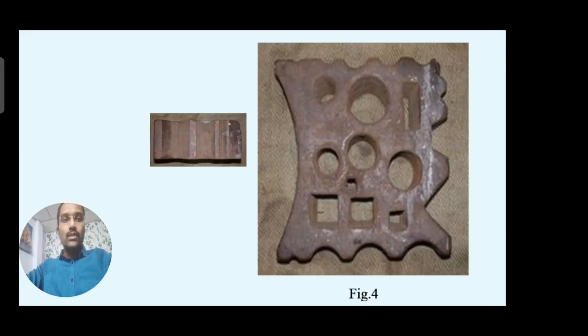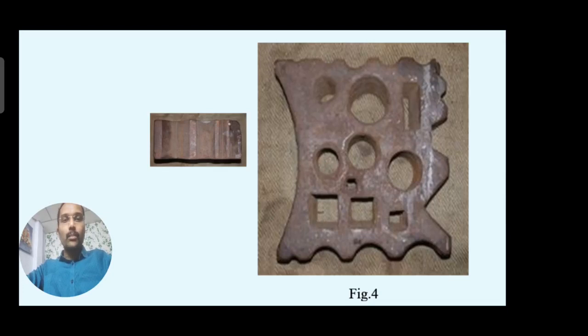Similarly, different square holes having different sizes are there, and at the different edges they are made with some grooves, some round grooves, or some rectangular or trapezoidal grooves. You see here some rectangular or trapezoidal grooves or some round sides at the edges.